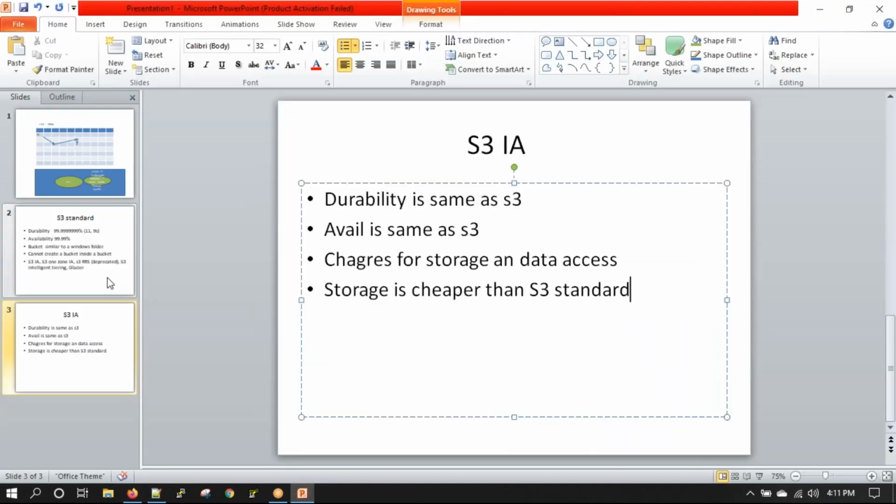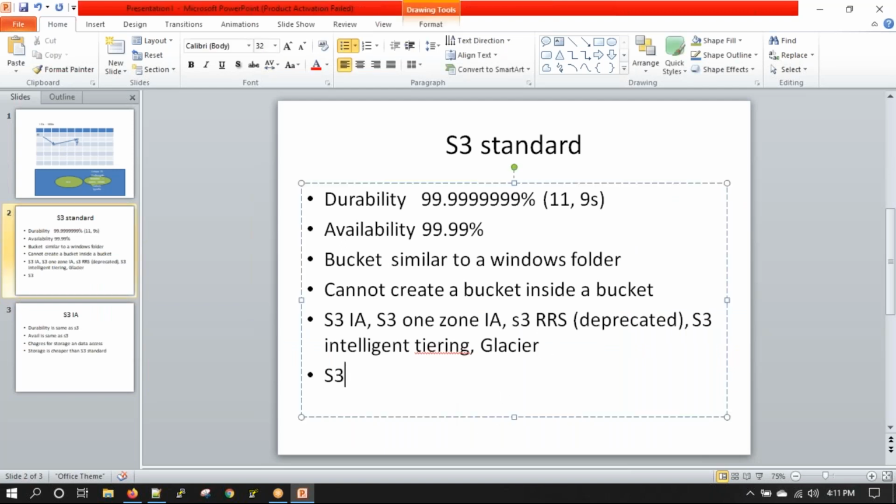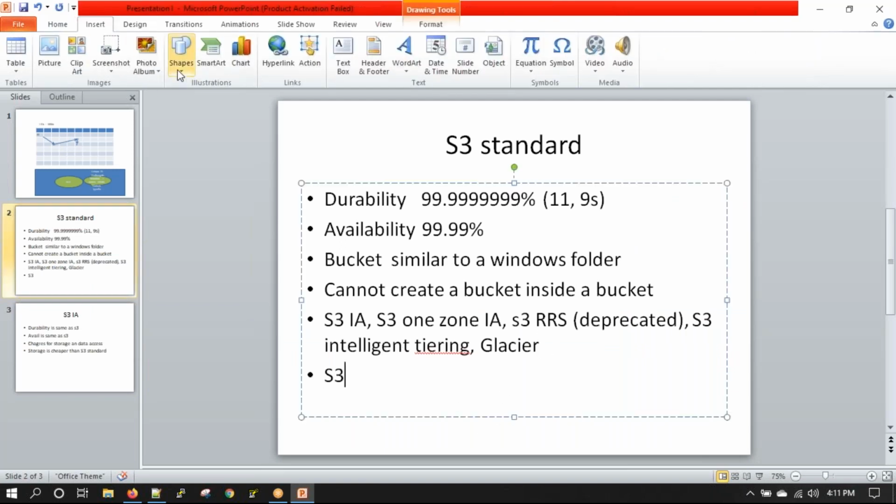Another thing, let me just simply explain over here. So cost wise, S3 standard is the costliest. Second in line is IA in terms of cost.